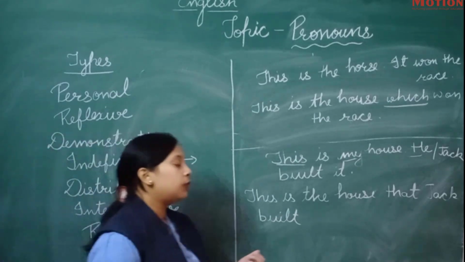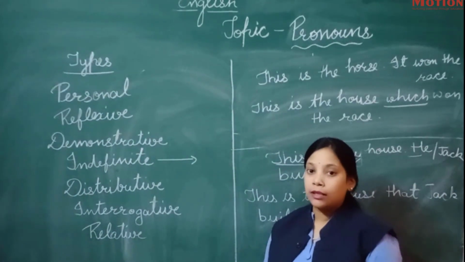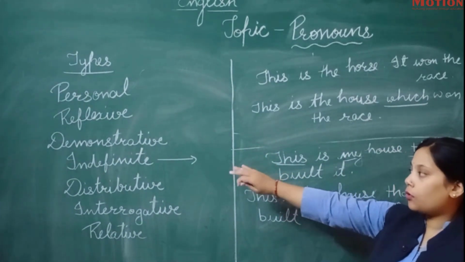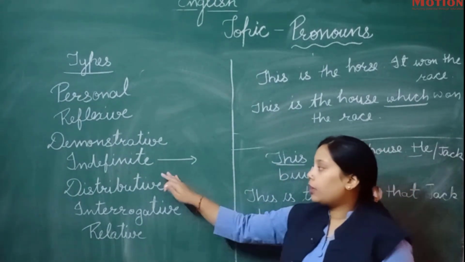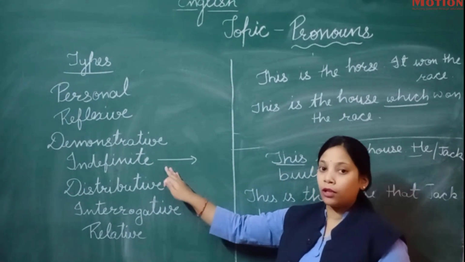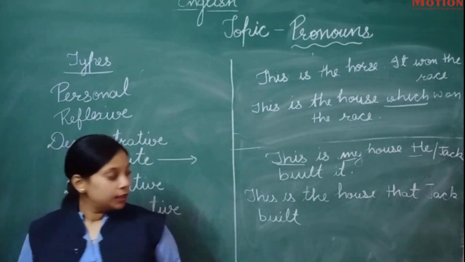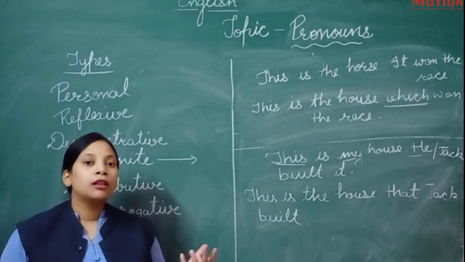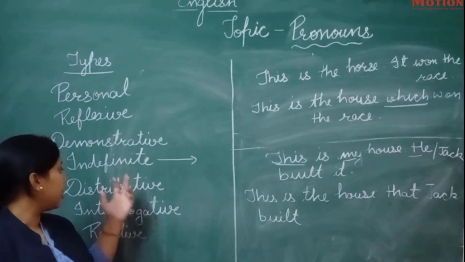So briefly I will tell you about the types of pronouns we have discussed. Personal pronoun, reflexive pronoun and demonstrative pronoun I have told you earlier. Indefinite pronoun. What is an indefinite pronoun? If we talk about words like some, each, from the nouns, that is an indefinite pronoun.